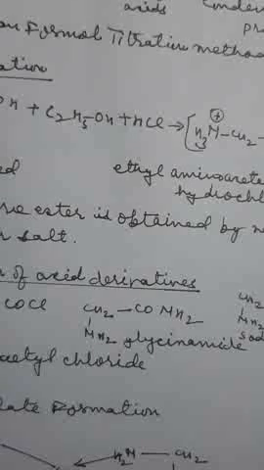This reaction is used as a test for amino acids. Ninhydrin test. Amino acids having a hydrogen on the carbon bearing the amino group react with ninhydrin to give violet color. This is also used as a test for amino acids.